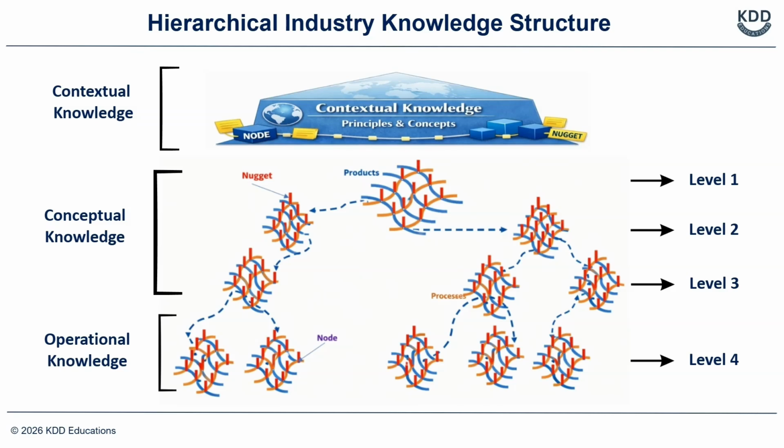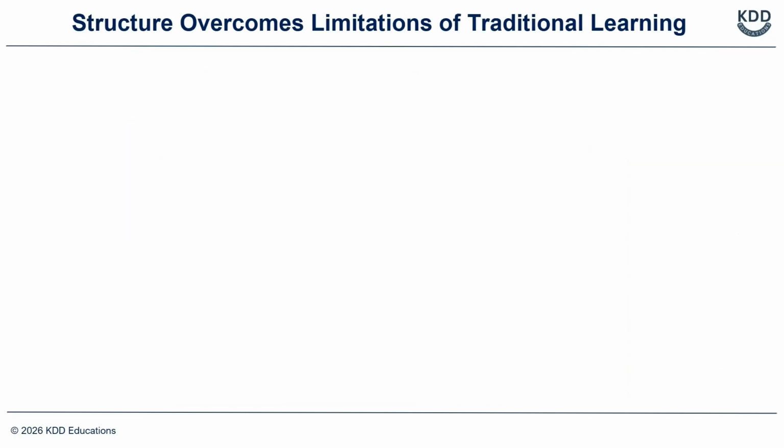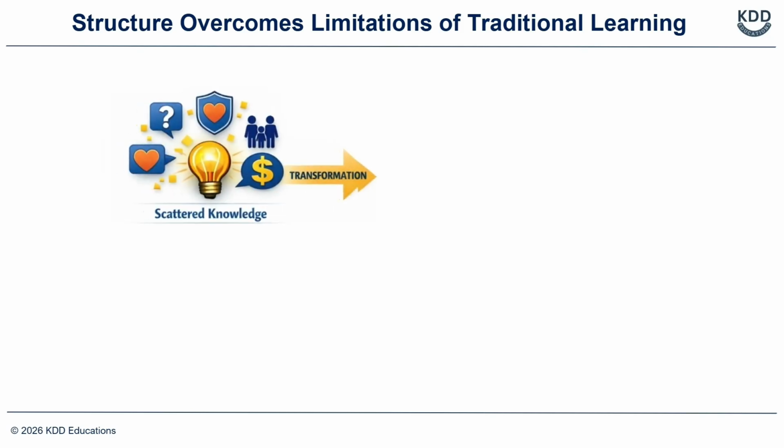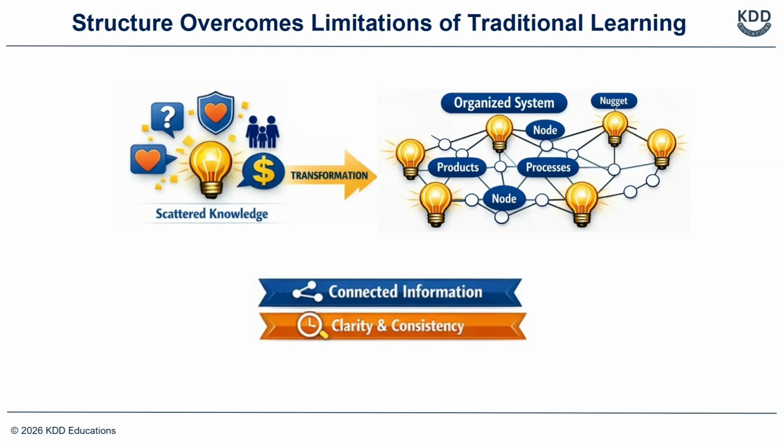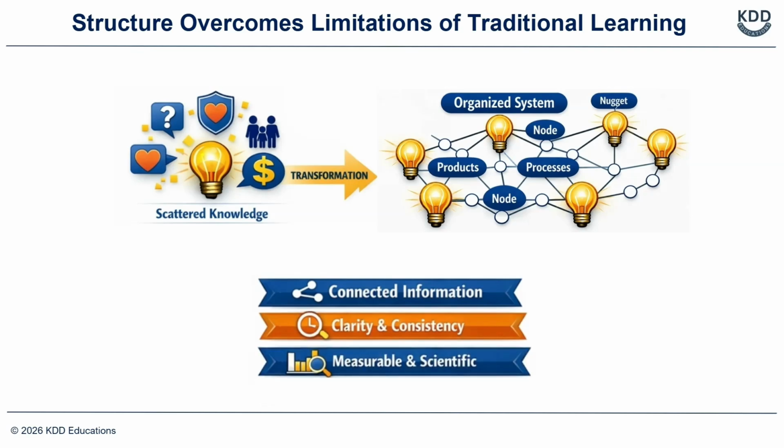We will explore each of these layers, namely contextual, conceptual, and operational knowledge layers, in the remaining lectures of this section. Before we move on to those detailed discussions, it is worth stepping back and appreciating what this structure achieves. Life insurance knowledge that is traditionally taught in a scattered way can now be organized into a structured system. The structure connects information, removes ambiguity, and makes it measurable. In effect, it transforms life insurance learning from a fragmented, experience driven approach into a structured, measurable, and more scientific discipline.